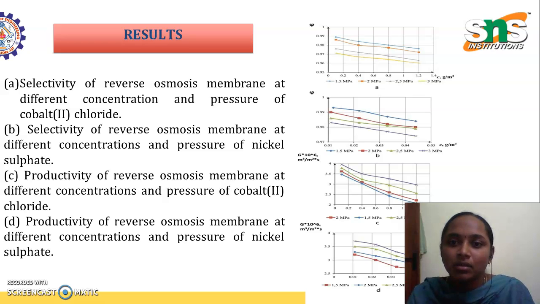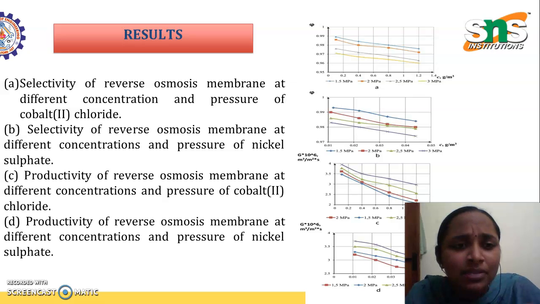Some of the results are explained with the help of the graphs here. The first graph, A, represents the selectivity of the reverse osmosis membrane at different concentrations and pressures of cobalt and chloride.